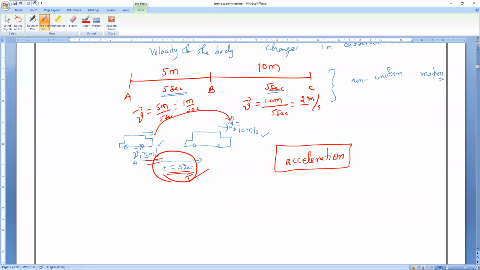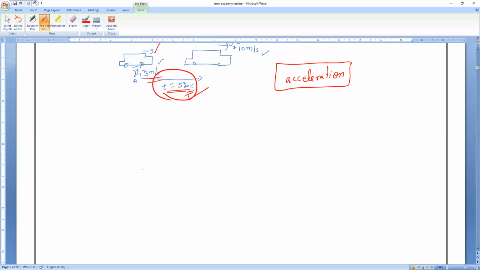Now observe very carefully. You are driving, and your driving started with 0 meter per second.